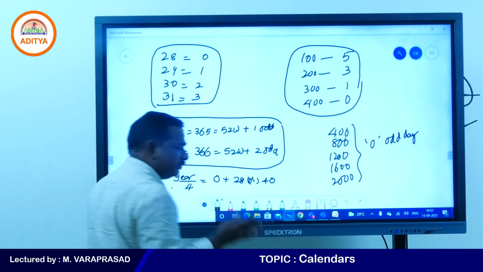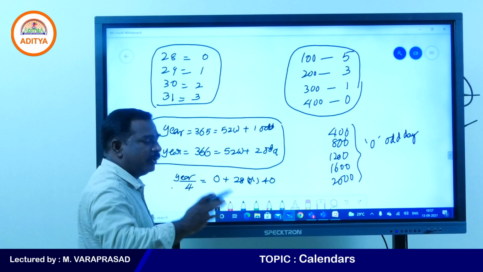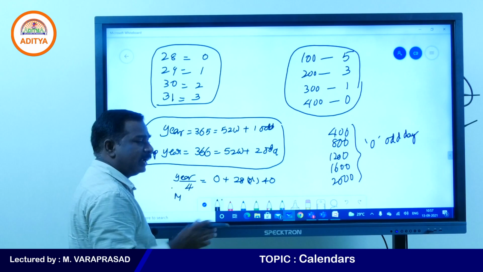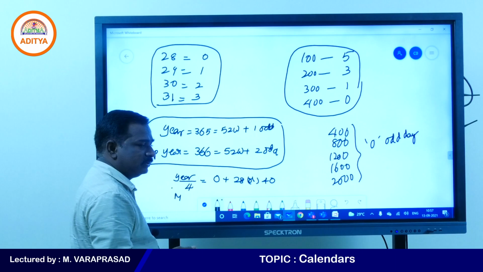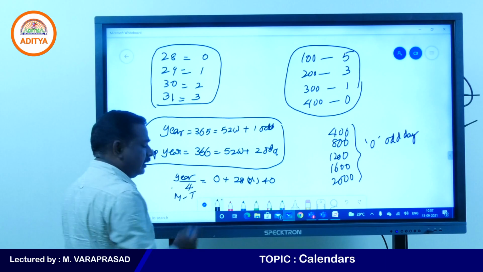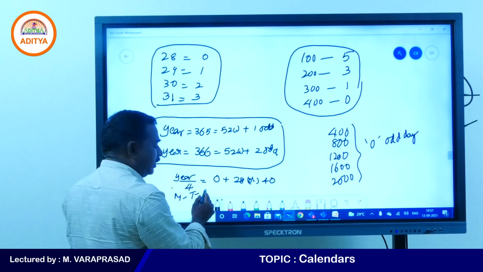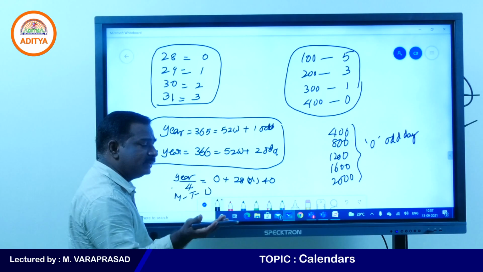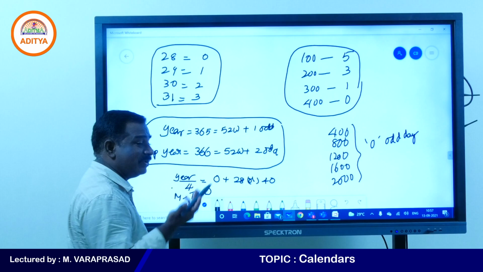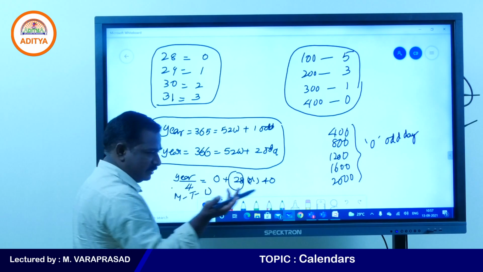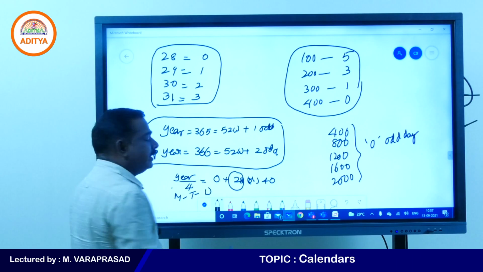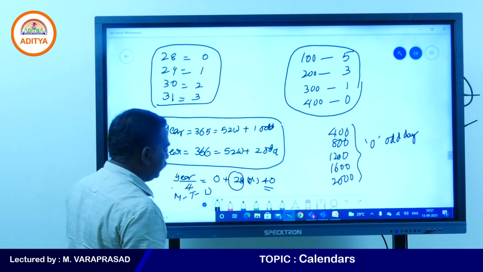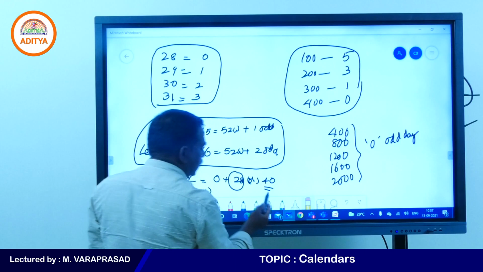Suppose you were born on February 29th, a Monday. Your birthday comes again after 4 years, maybe on Tuesday, and after another 4 years, maybe Wednesday. So every 4 years, you move 1 day. How many days are there in a week? 7 days. 7 fours are 28. Easily you will get it. Sometimes it happens at 40 years. I think all of you are very clear about the calendar concept.